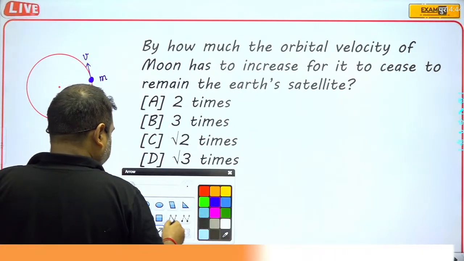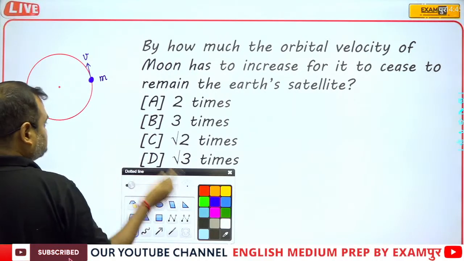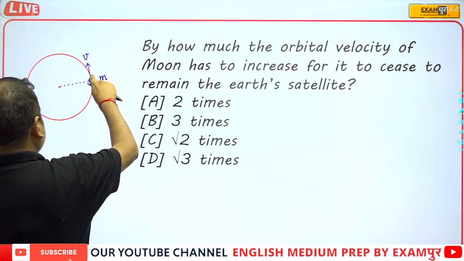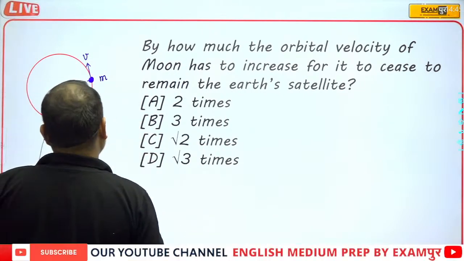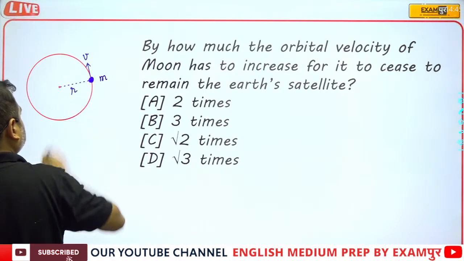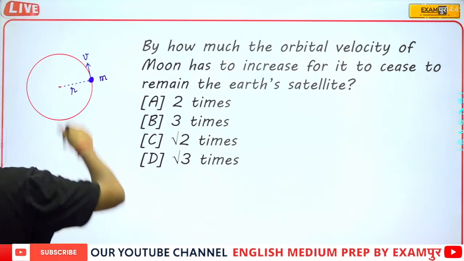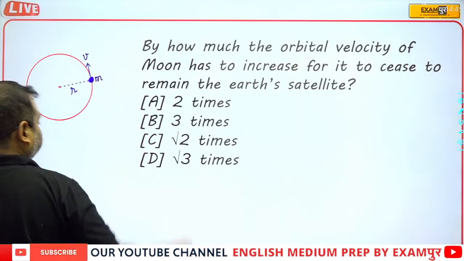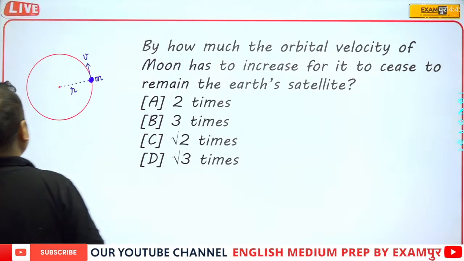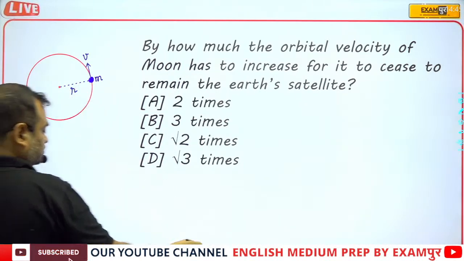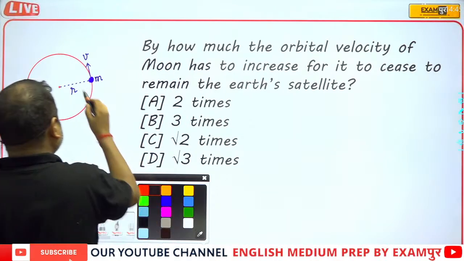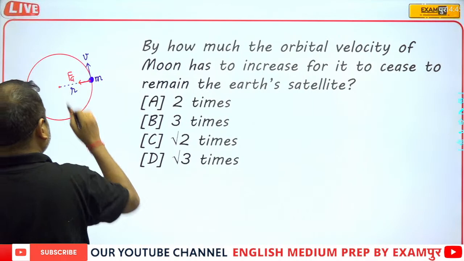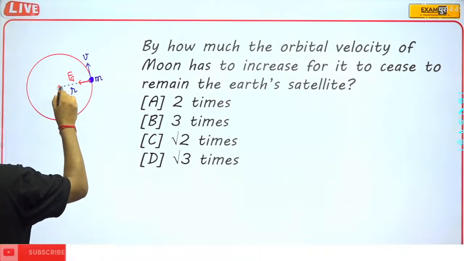Suppose this is the radius r, and this is the velocity v. The gravitational attraction force is Fg, and suppose that this is the Earth.